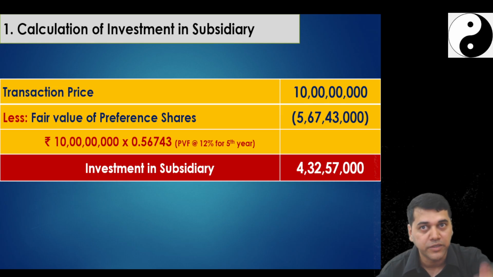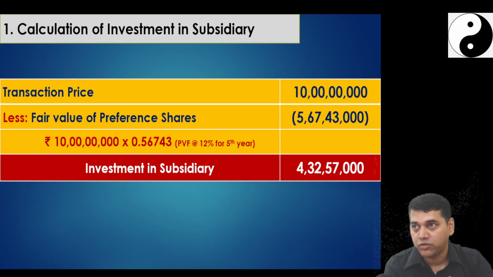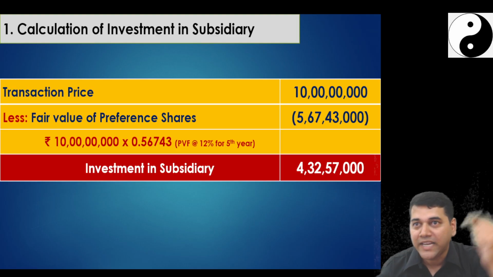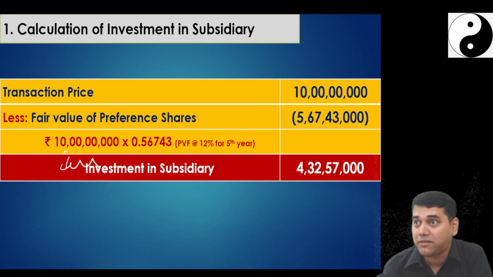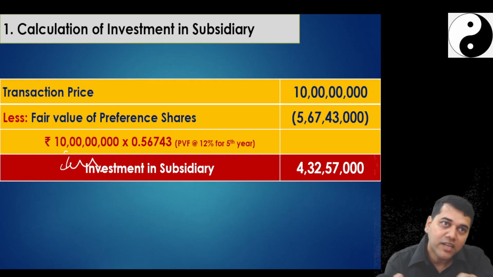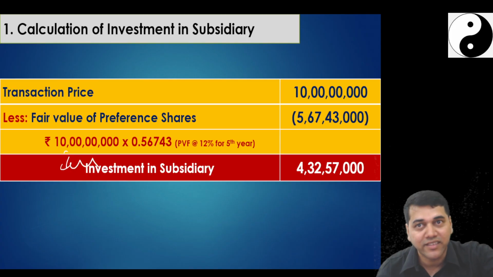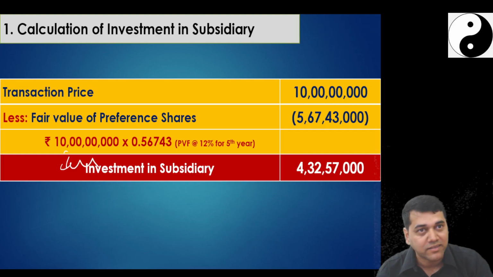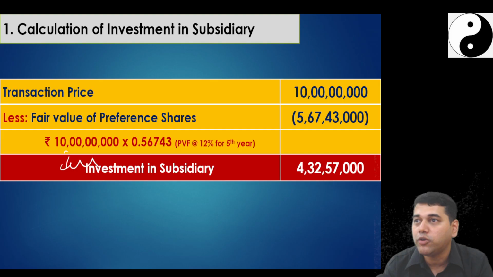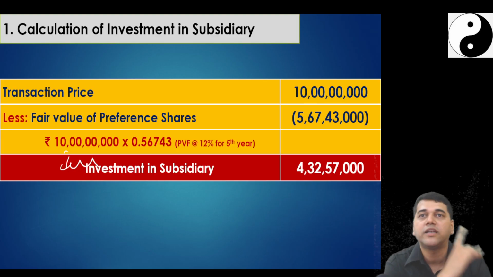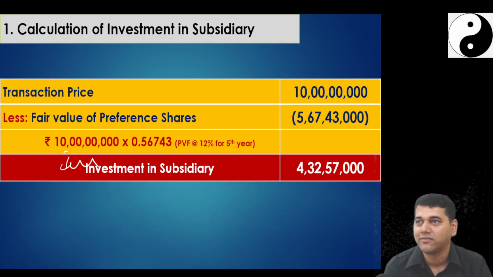Because if I give this loan to the subsidiary, the subsidiary is going to invest in some assets. Assets will earn the cash flow. Tomorrow, they will earn more cash flow and declare dividend back to me. So what I'm planning to do now is, instead of earning interest income, I will convert my interest income into dividend income. Because dividend income is tax exempt for me. Interest income I have to pay tax on. Followed, no? But I'm going to say, no, I'm not going to permit all those stuff. Okay, I'm going to account for it in a different way. I'm going to bring out this fact to the income tax knowledge. You see how I'm going to do it now.